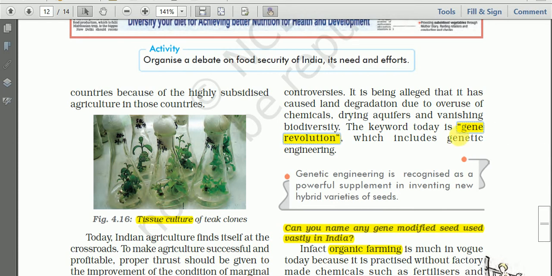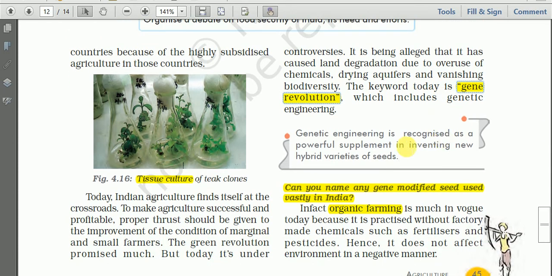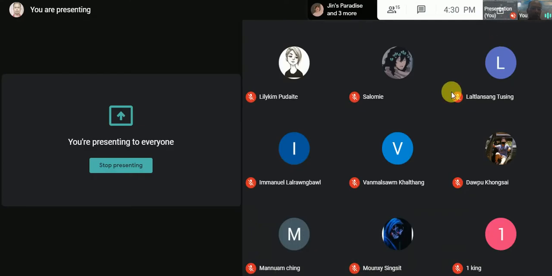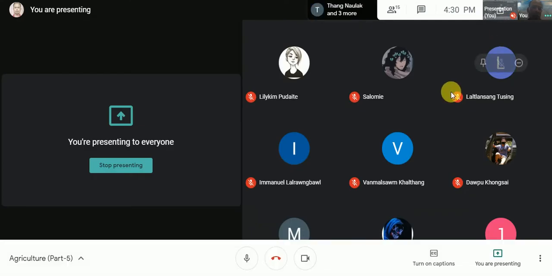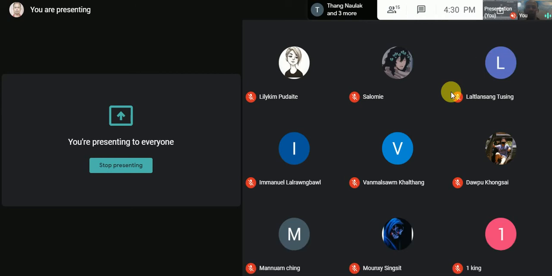And one more technique or method related to the Gene Revolution is tissue culture. Do you have any idea about tissue culture? Do you have any idea about tissue culture?